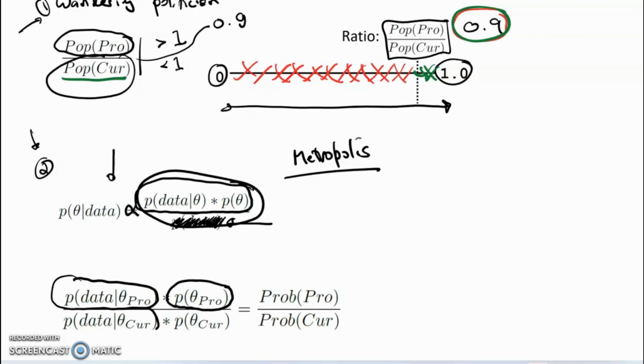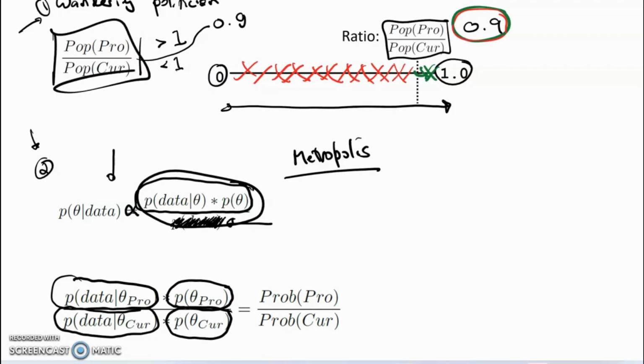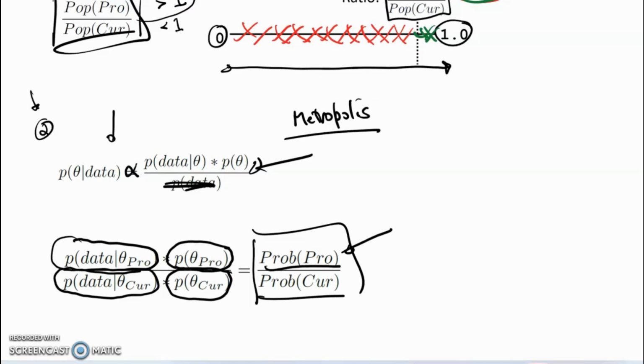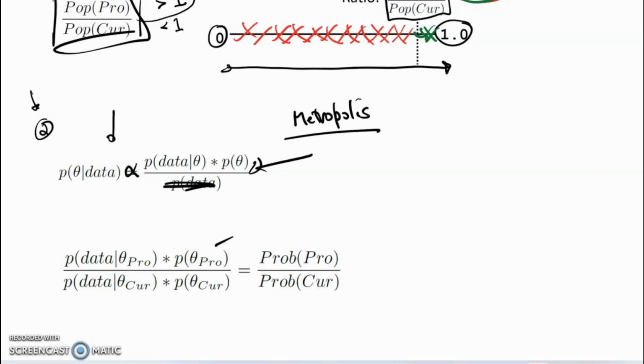It's going to be the likelihood of the data given the current value of theta multiplied by the prior probability of the current value of theta. So we're just replicating what happened here with this thing here. To keep the notation simpler, I'm going to refer to the numerator as probability proposed, the denominator as probability current, so we don't have to write in all this stuff. So that's the general approach of what we're going to do.